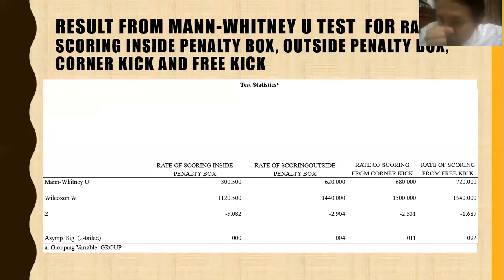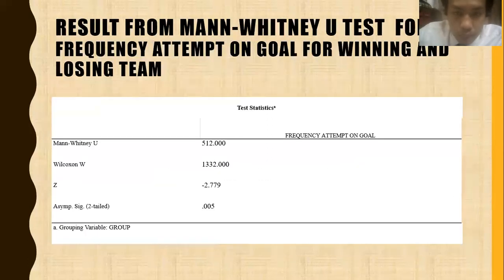For the rate of scoring from corner kick, also the same. There is a significant difference between winning and losing team for rate of scoring from corner kick because the p value is less than 0.05. Next is rate of scoring from free kick. The p value is 0.092, which is more than 0.05. So there is no significant difference between winning and losing team for the rate of scoring from free kick.